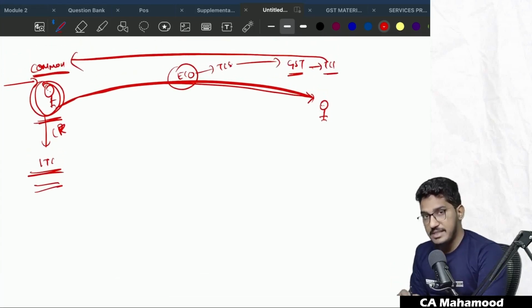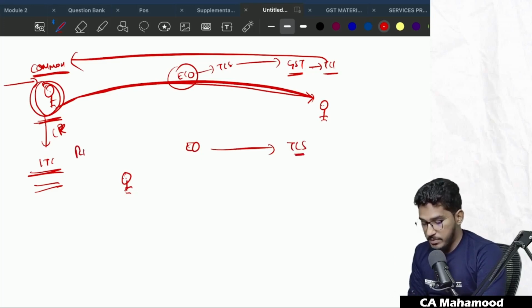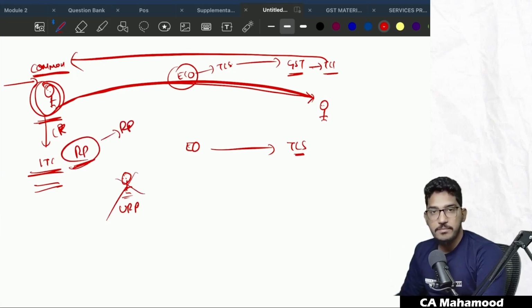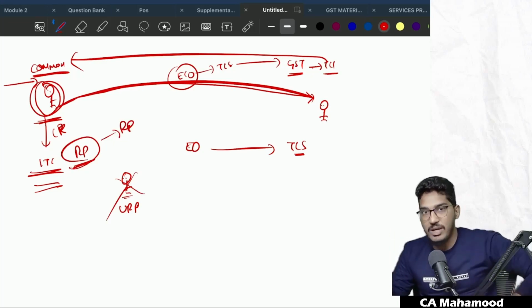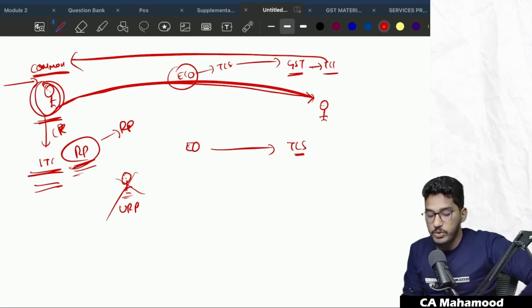But now, as I have told, there is a relaxation. You can supply goods through an e-commerce platform even without obtaining registration. So going forward, the TCS deposited with the income tax department will be collected from registered persons and also from unregistered persons. But the details of TCS collected will be reflected only in the registered person's common portal. It will not be reflected in the unregistered person's portal. Why? Because if you are an unregistered person, you don't have output tax liability. You need the TCS details in your common portal only when you have an output tax liability.